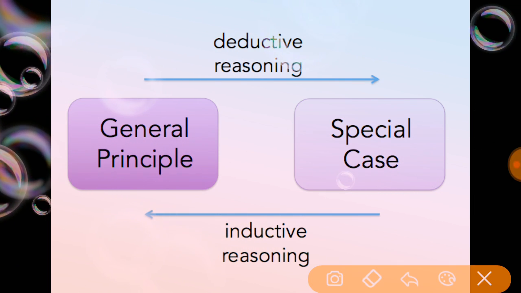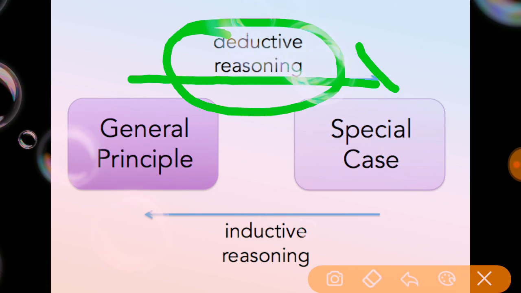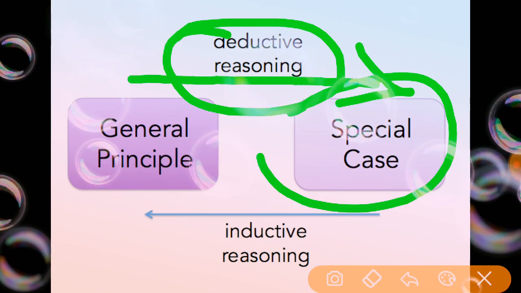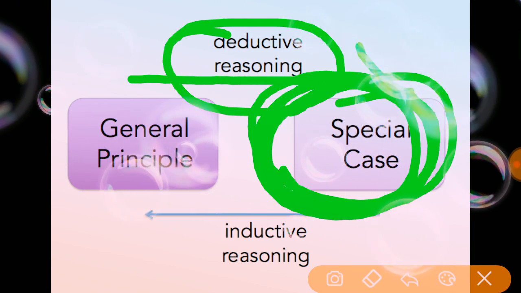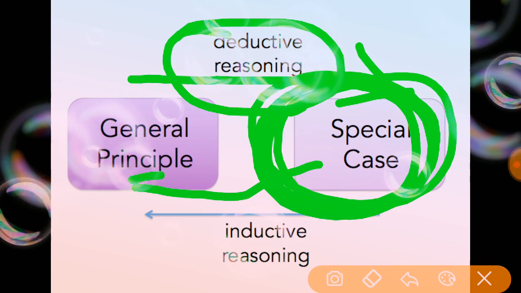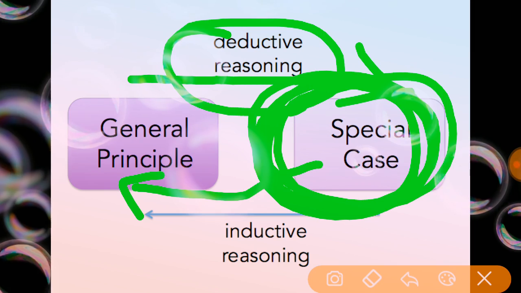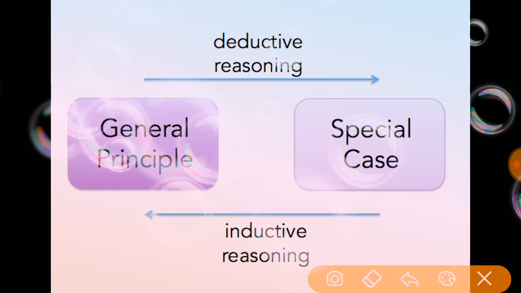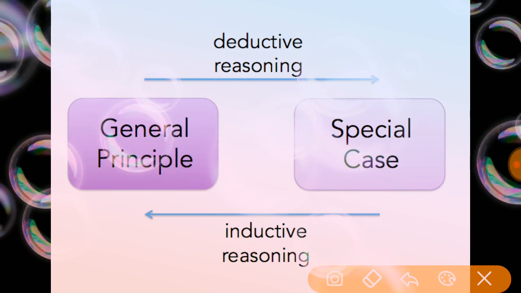See here, deductive reasoning, which the arrow mark is showing. From the specific reasoning or specific area or specific prediction to general principle, this is called deductive reasoning. For example, specific means the teacher or someone else specifying a topic.